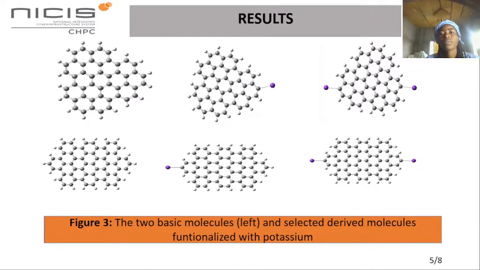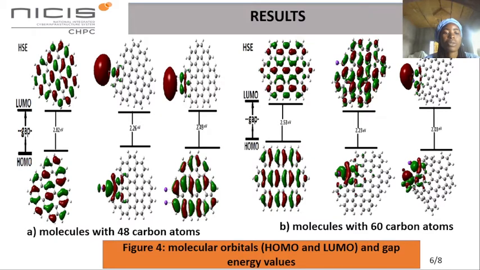Results. Figure 3 shows the optimized structures of the studied molecules. Figure 4 represents the highest occupied molecular orbital HOMO and lowest unoccupied molecular orbital LUMO and the gap energies of the studied molecules. The values of the gap energies found for the basic molecules are in agreement with those found in the literature. The derivatives have smaller gap energies than the base molecules, which makes them better semiconductors.